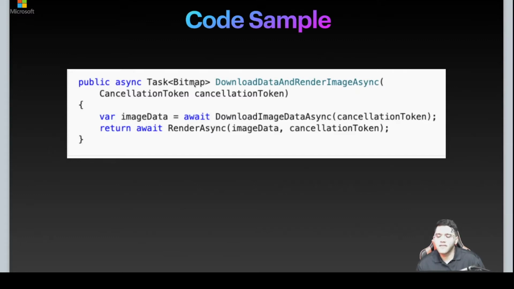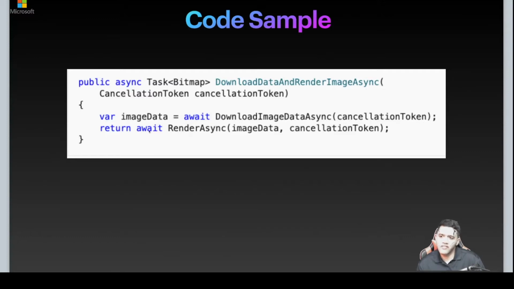Now let us read this again. Every async method must return a task. You cannot have async void. I mean, there are exceptions for async void, but generally it has to be async task. Now within the task you're having a bitmap here. So this is actually a template class which is getting substituted here. What this means is that this last statement here, return await, will actually return a bitmap. This bitmap is actually returned by the render async method.